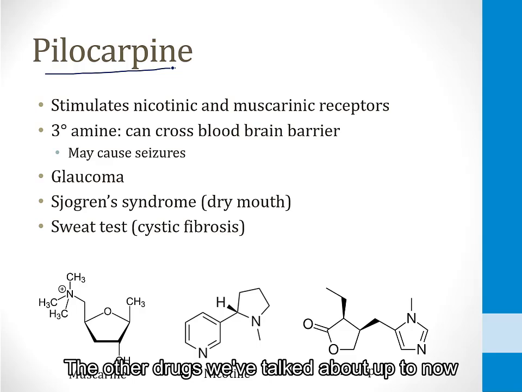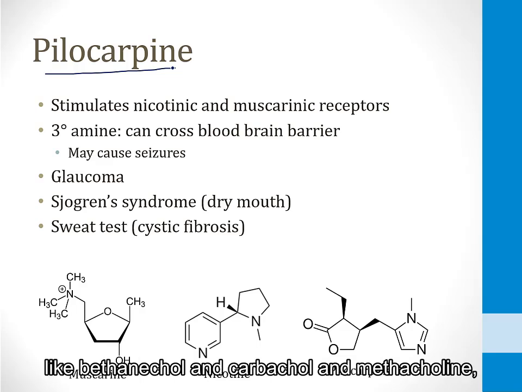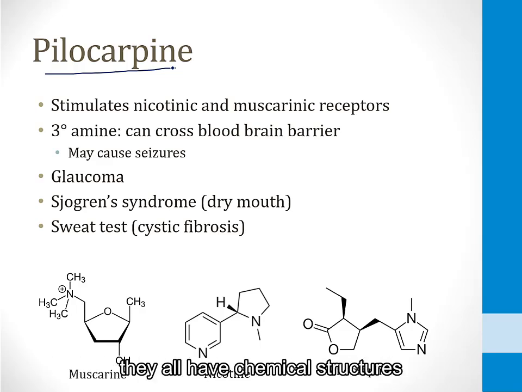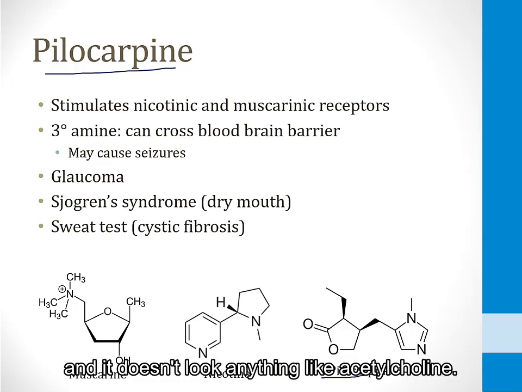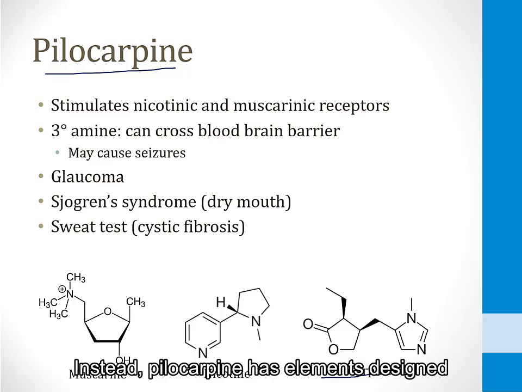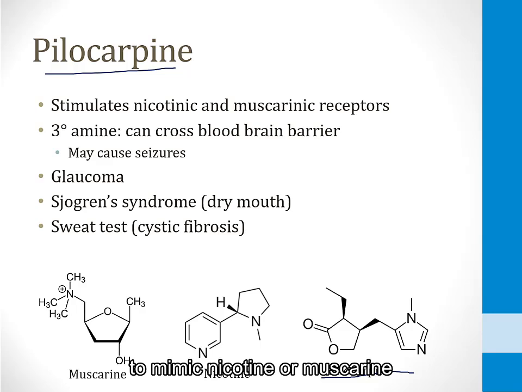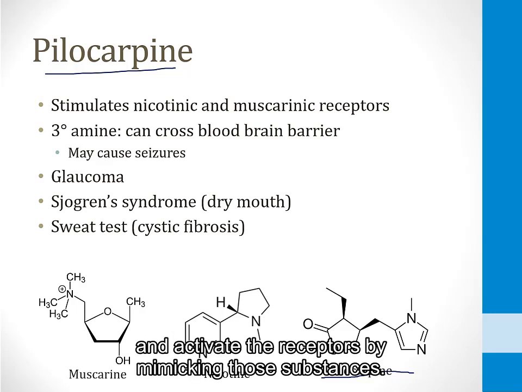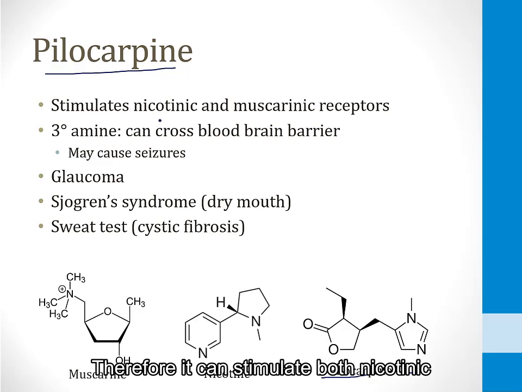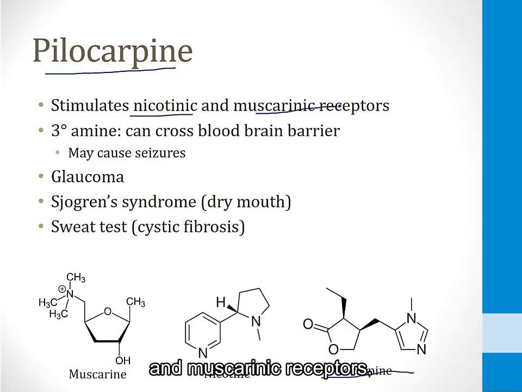The other drugs we've talked about up to now, like bethanechol and carbachol and methacholine, they all have chemical structures designed to mimic acetylcholine. Pilocarpine has the structure shown at the bottom right side of the screen, and it doesn't look anything like acetylcholine. Instead, pilocarpine has elements designed to mimic nicotine or muscarine and activate the receptors by mimicking those substances. Therefore, it can stimulate both nicotinic and muscarinic receptors.